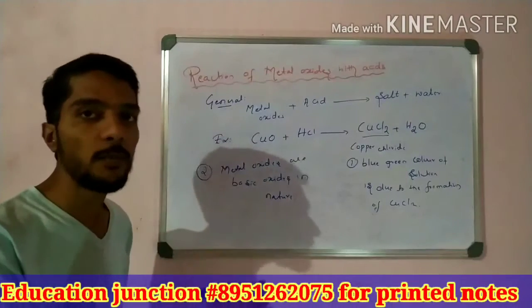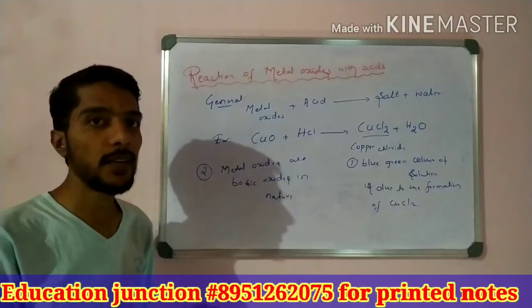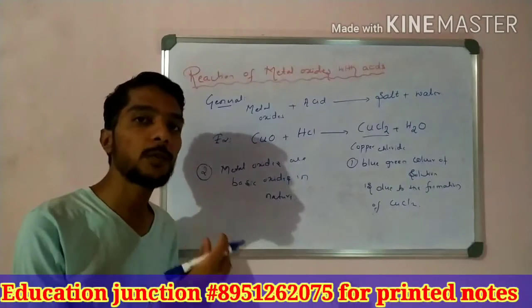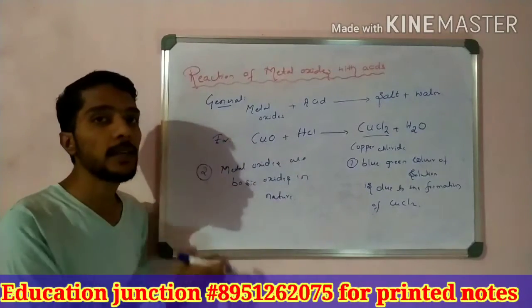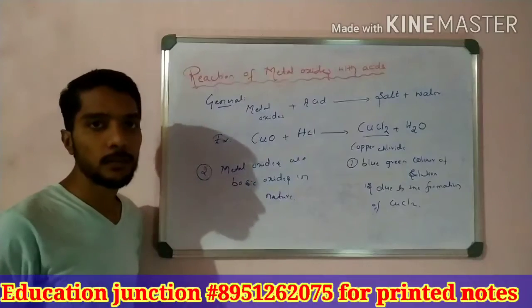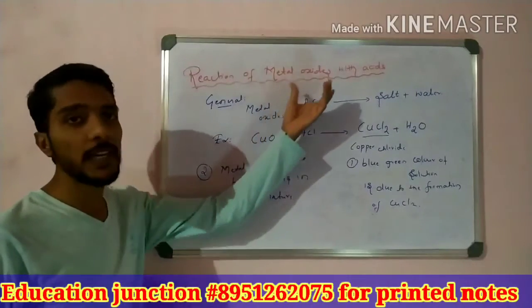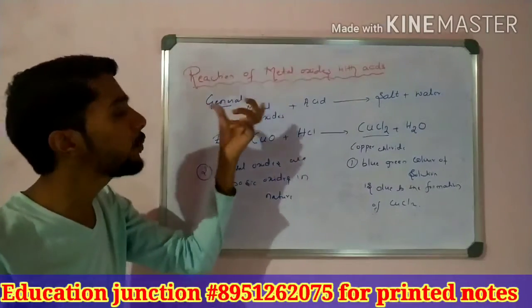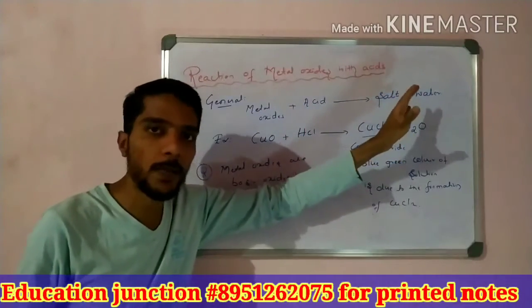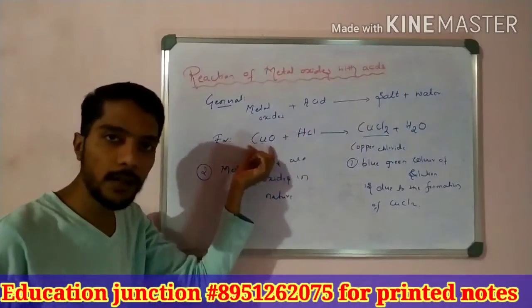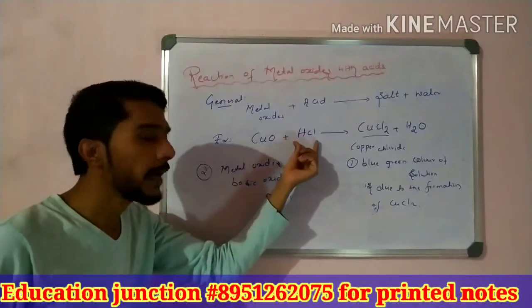So it is a very important point. The metal oxides are basic oxides. They are basic, means they turn red litmus paper to blue. So those are the 2 very important points of this reaction. That is all in your syllabus about metal oxide reacts with acid. Simple knowledge: metal oxide reacts with acid, they form salt and water. Take one example, copper oxide plus hydrochloric acid.